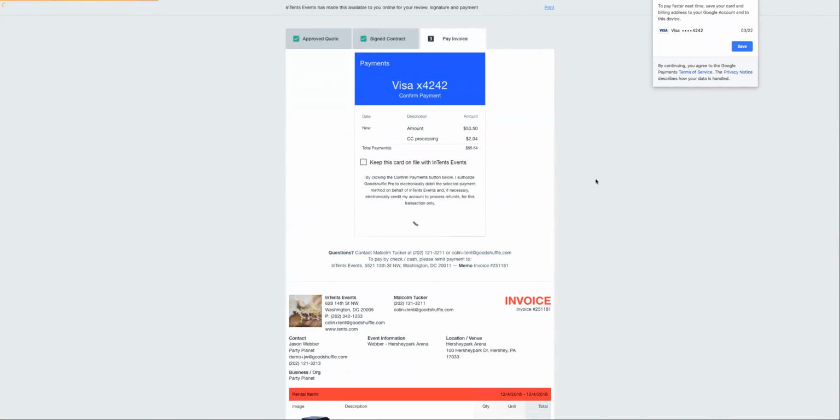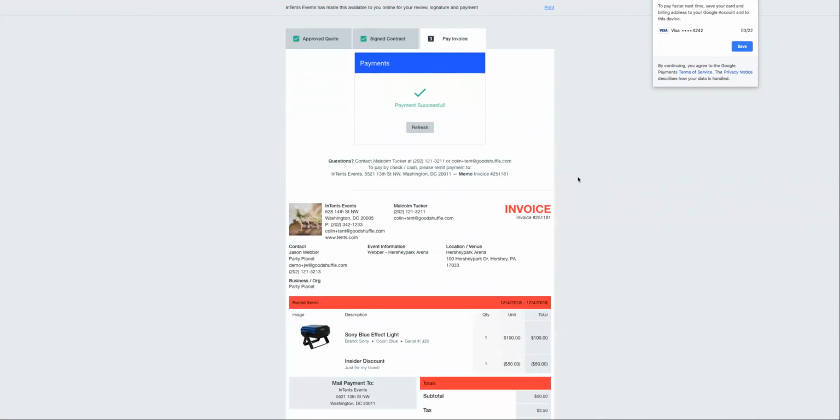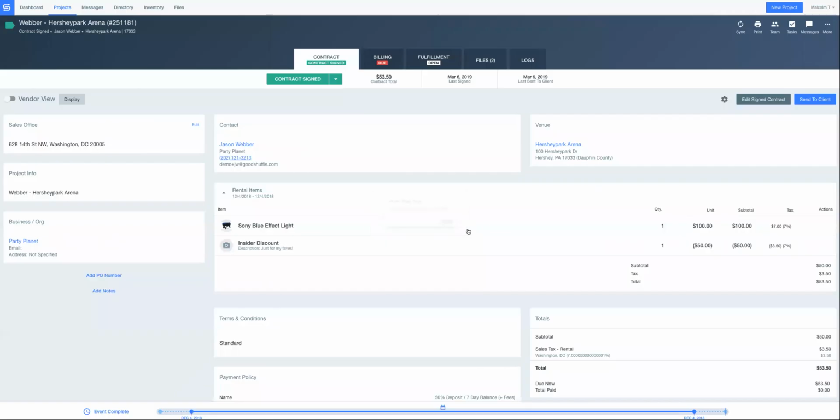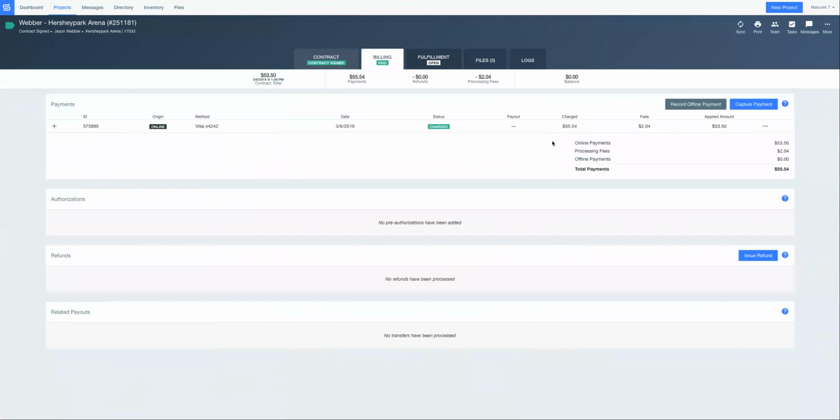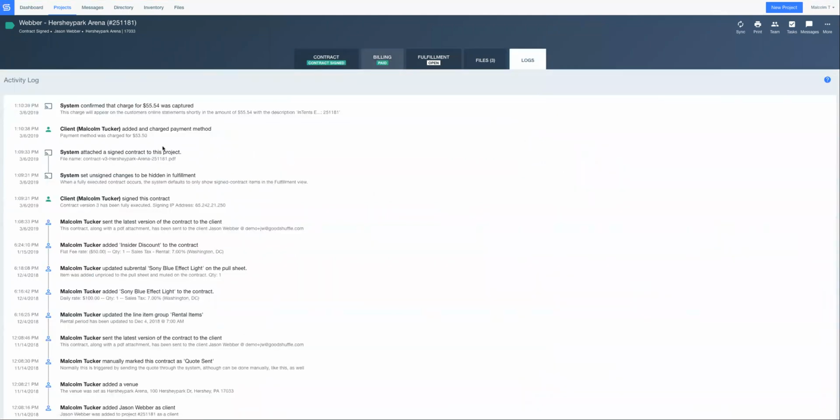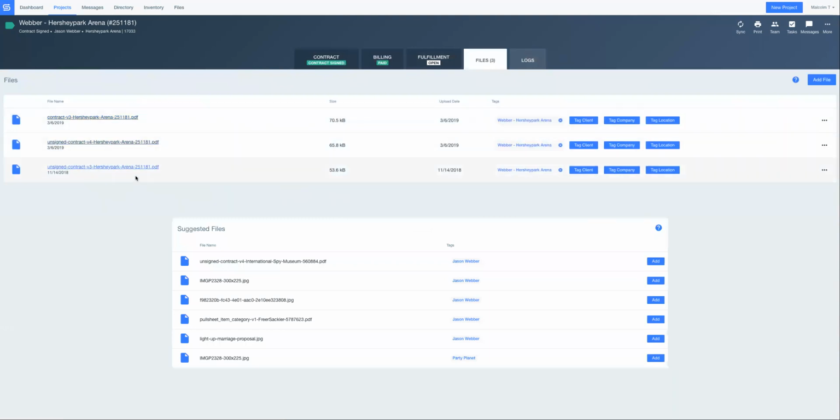But as soon as I click Confirm Payments, an email is being sent both to myself as the client and as the vendor that the payment has taken place. And all these updates are happening in real time here on the project with the client signing. And when I head into the billing tab, I see it's not paid. So it's that easy to turn a project from a quote sent into a contract signed. Also here on the logs, just quickly, we can also keep tabs of when the client is signed and when they've authorized payments. And here in the files is where we're going to keep every version of the contract that we've sent along to the client.